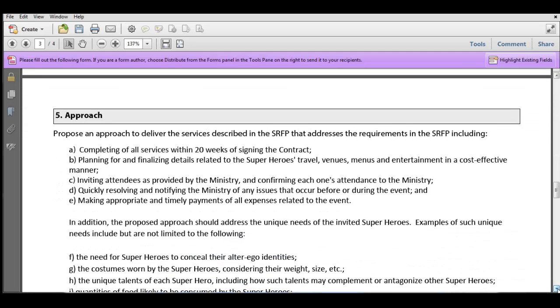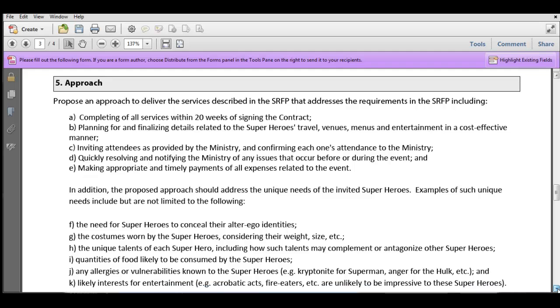And let's move on then to approach. Again, Section 5 might be called something other than approach. Approach usually is referencing how would you deliver the services if you had the contract. So we're not talking experience or anything that you currently have, but this is how you are proposing to deliver the services. So again, for every SRFP, it's going to talk about what it is we want you to address. So in this case, you can see that we've got items A through E. These are things that we want you to address in your response.